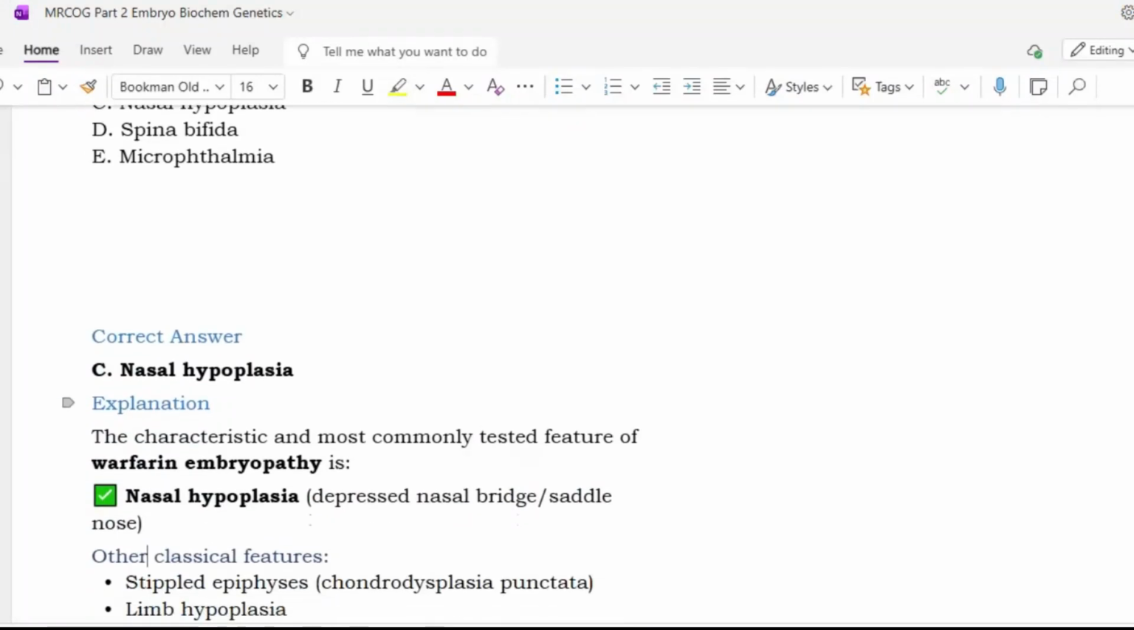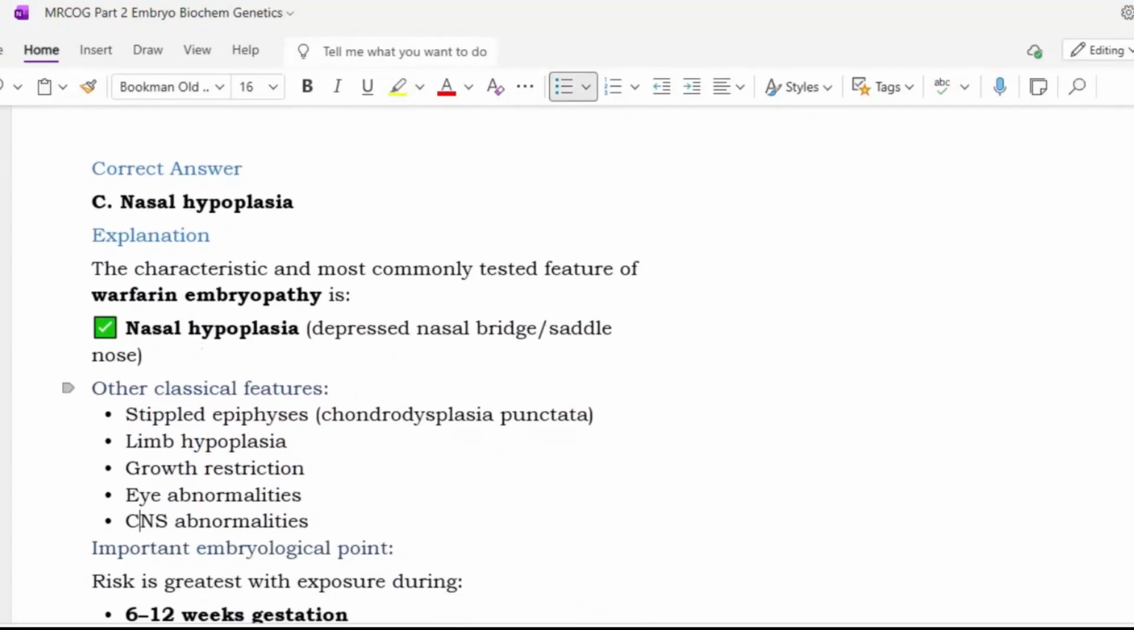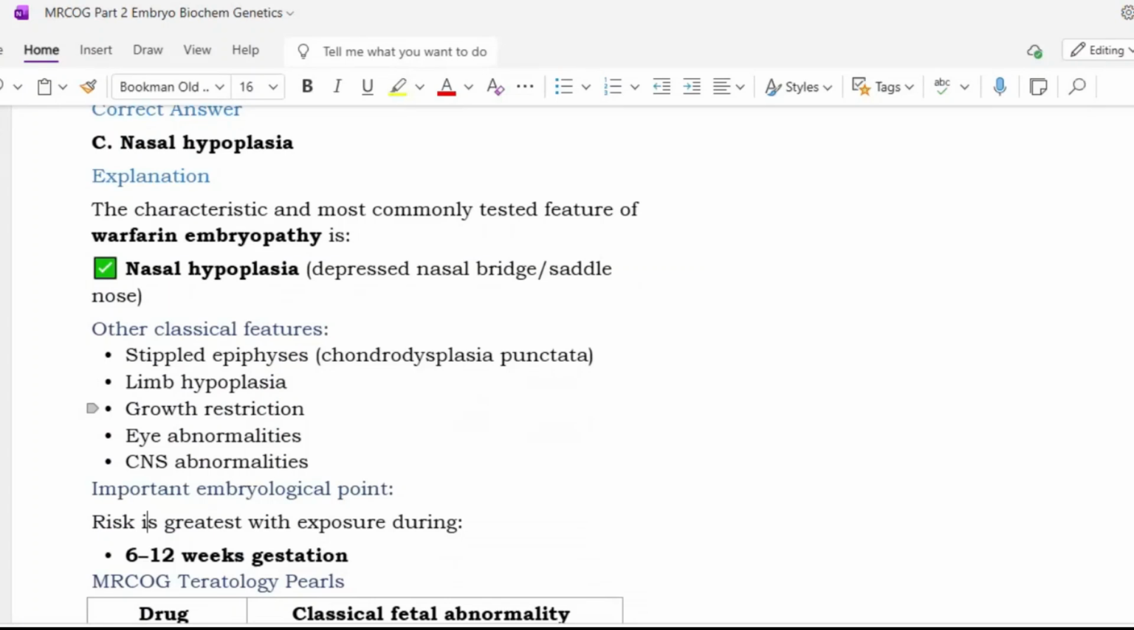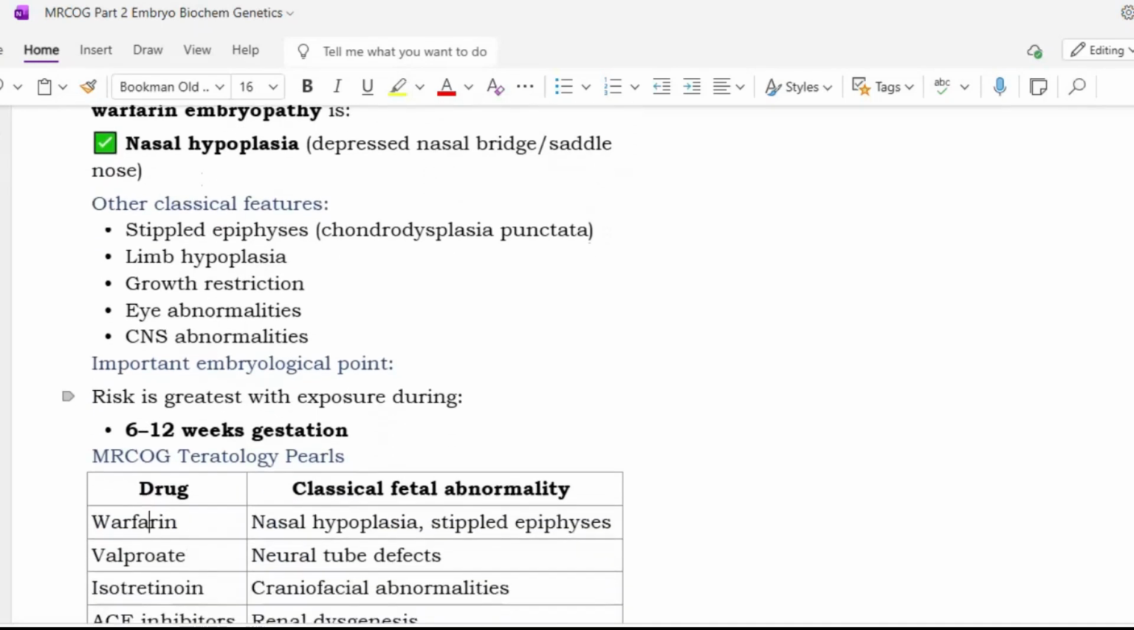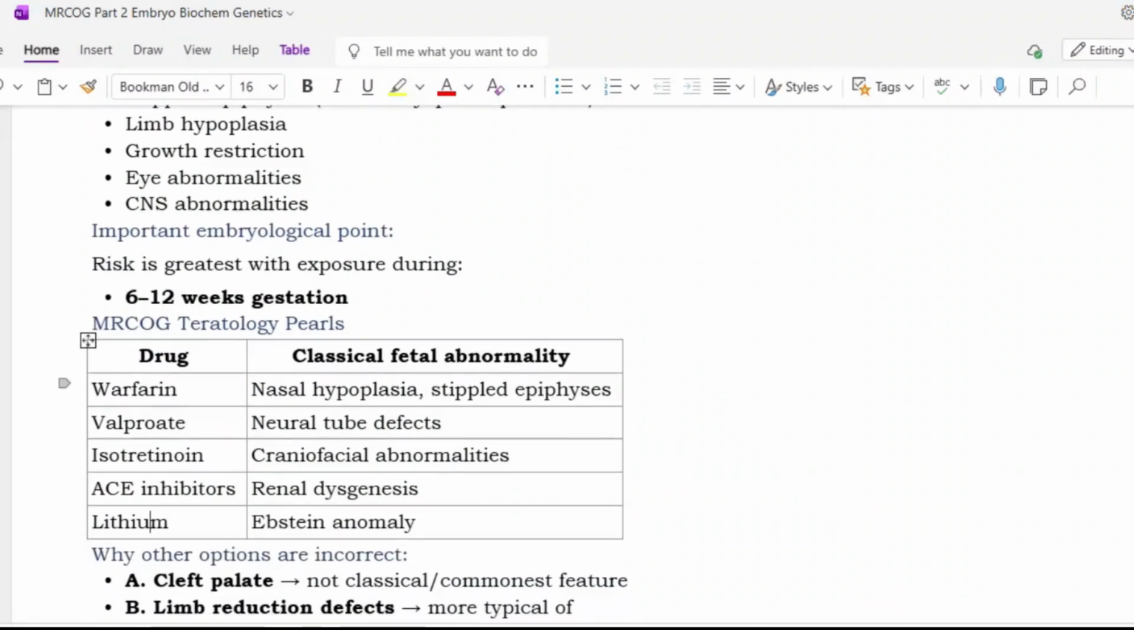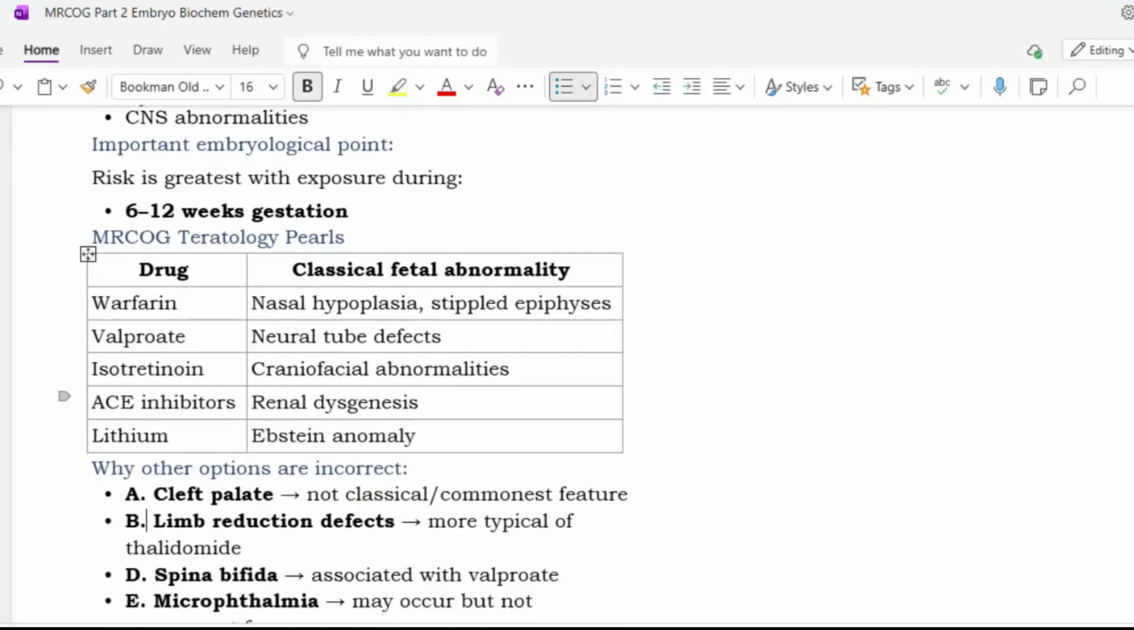Yes, this is also very frequently asked. The characteristic and most commonly tested feature of warfarin embryopathy is nasal hypoplasia, depressed nasal bridge or saddle nose. Other classical features are stippled epiphysis, chondrodysplasia punctata, limb hypoplasia, growth restriction, eye abnormalities, CNS abnormalities. Important embryological point: risk is greatest with exposure during 6 to 12 weeks of gestation. That is also an SBA. Then warfarin, classical fetal abnormality, nasal hypoplasia, stippled epiphysis; valproate, neural tube defect; isotretinoin, craniofacial abnormalities; ACE inhibitors, renal agenesis; lithium, Ebstein anomaly.